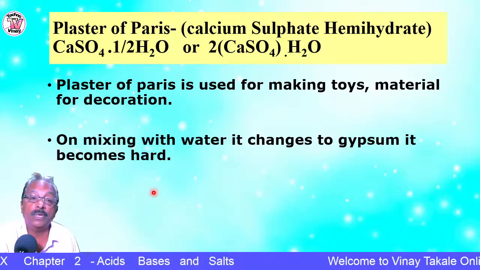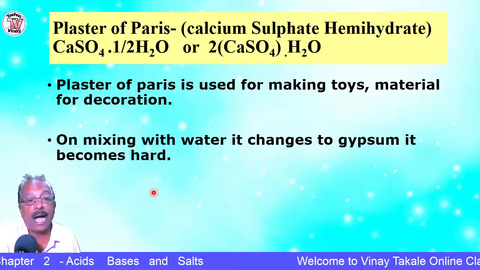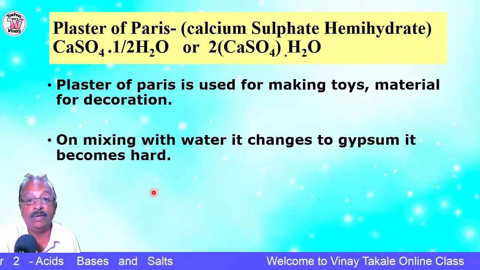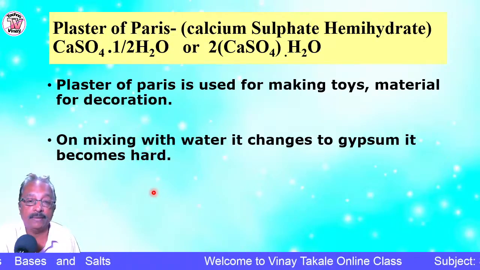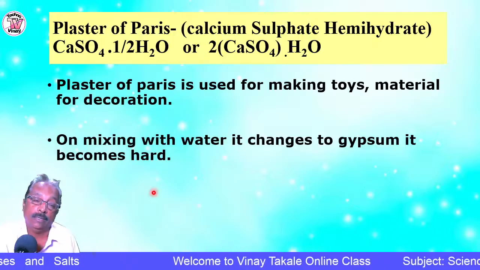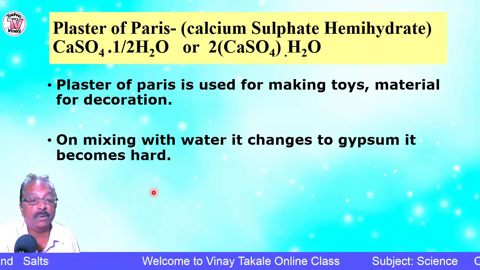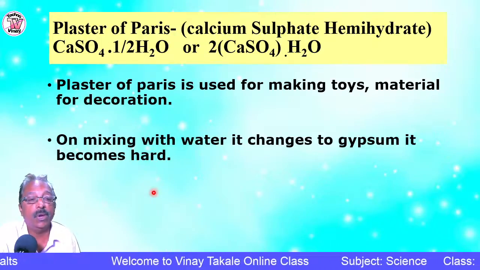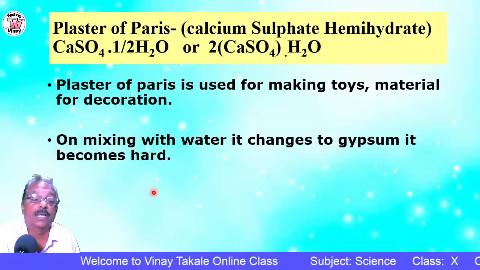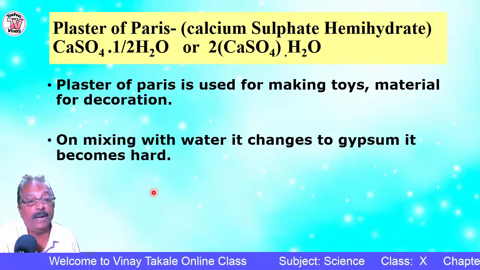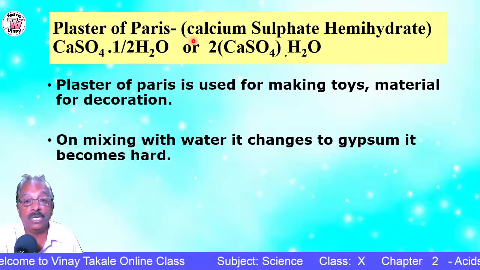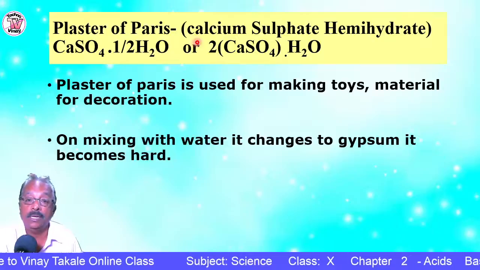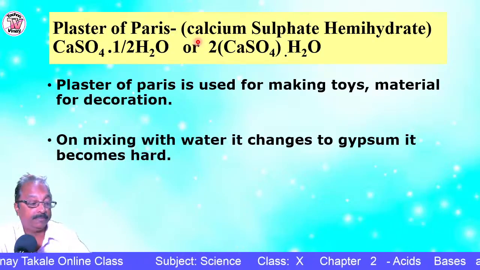You must have seen certain statues and idols prepared using plaster of Paris, and they cannot be reused again. Nowadays there is a ban on using plaster of Paris. It is only used in hospitals, for paintings, and to seal the gaps. It is also used in the laboratory to seal the gaps. Why? The gas should not escape out.